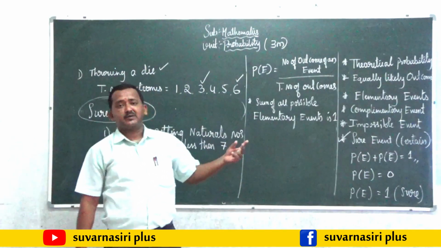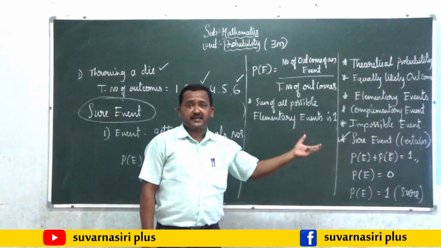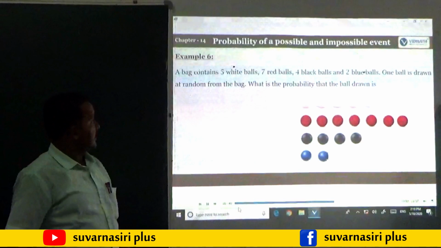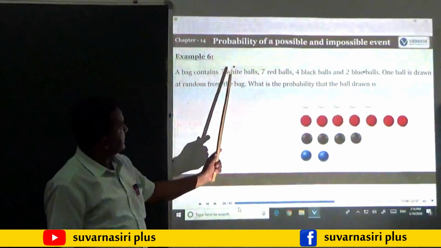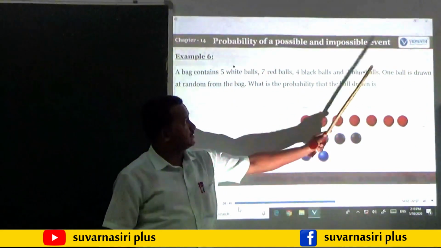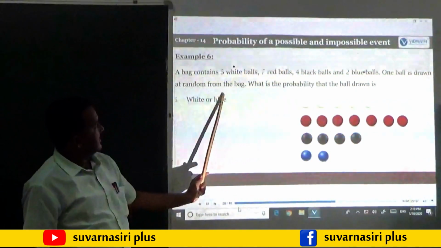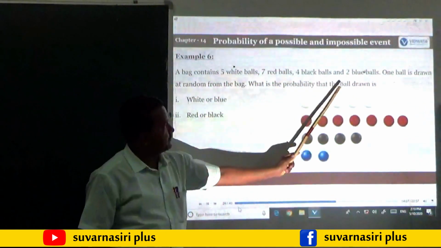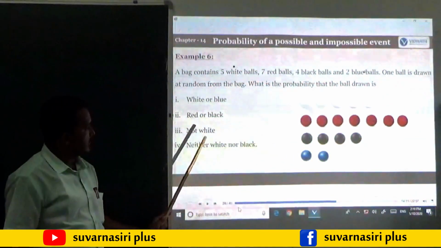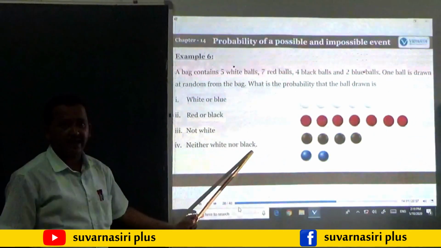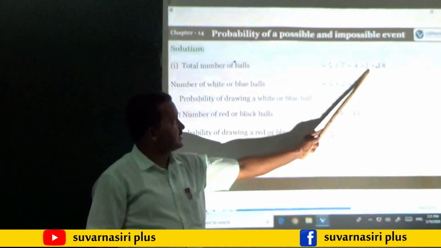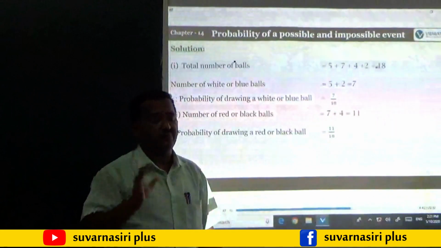Now next, let us see 2 or 3 examples from the exercise which can be asked for 2 mark questions. Here we have an example. A bag contains 5 white balls, 7 red balls, 4 black balls and 2 blue balls. One ball is drawn at random from the bag. What is the probability that the ball drawn is white or blue, red or black, not white, neither white nor black? Number of balls is 5 plus 7 plus 4 plus 2, so there are 18 balls in total.